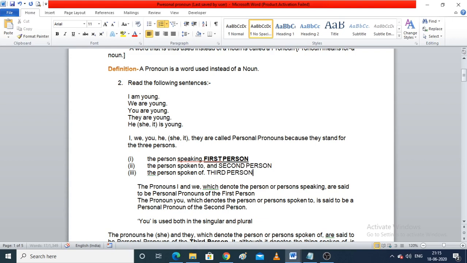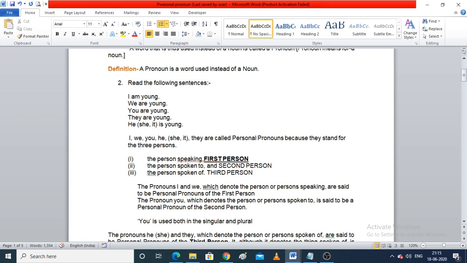For example, A is talking with B about C. So A is speaking with B, so A is the first person. He is speaking to whom? He is speaking to B. And about whom are they both speaking?